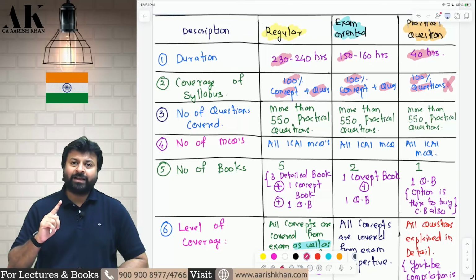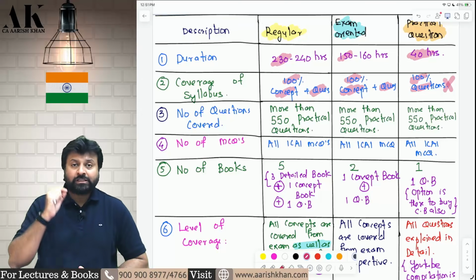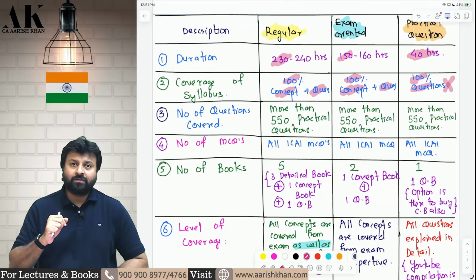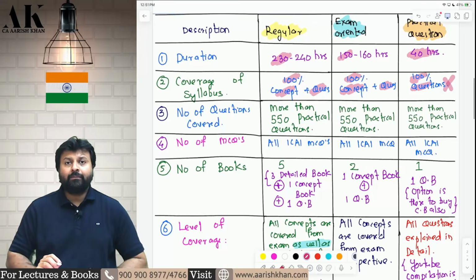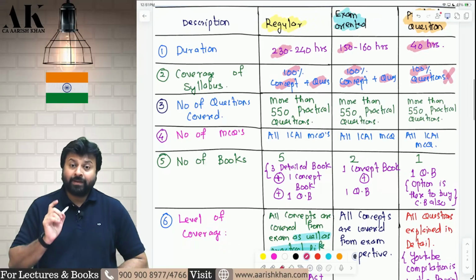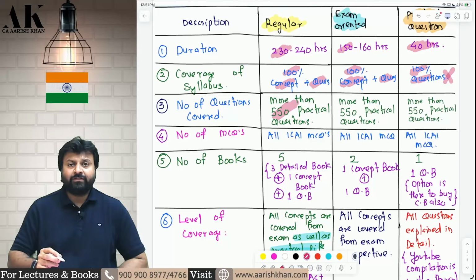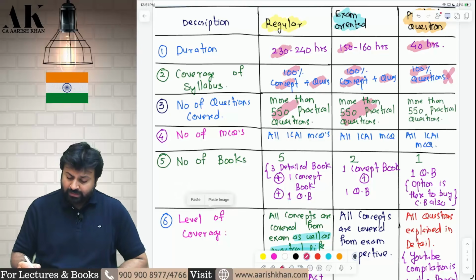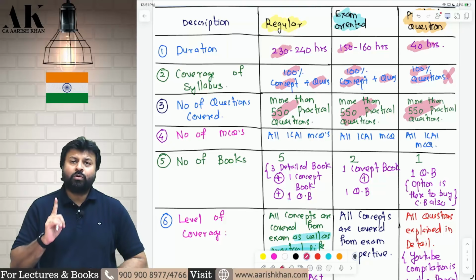The objective of that batch is to give you sufficient practice of questions which you have not done earlier somewhere else. Number of questions coverage. In regular batch, we will cover more than 550 practical questions. Same in exam oriented batch, more than 550 practical questions. Same in practical question batch, more than 550 practical questions. All three of them are same.